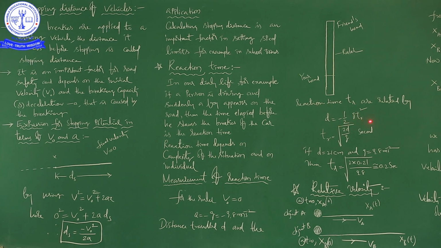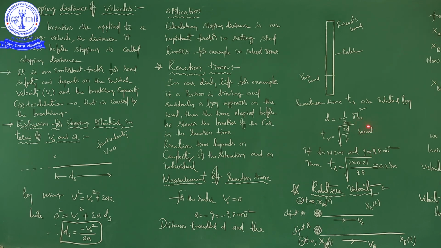We are writing this from the second equation of motion. That is s is equal to ut plus half at square. Otherwise, x is equal to v naught into t plus half at square. That is the second equation of motion. So from that equation, we write d is equal to minus 1 by 2 into g tr square, where g is the acceleration due to gravity and tr is the reaction time. Next, tr is equal to square root of 2d by g, in seconds, so the unit of time is seconds.